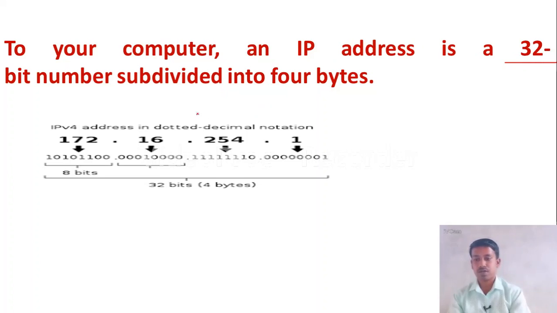It is subdivided into 4 types. Here you can see the example of the IP address. 172.16.254.1. Here there are 4 parts in the IP address with 32 bits. Let us move to the next question.